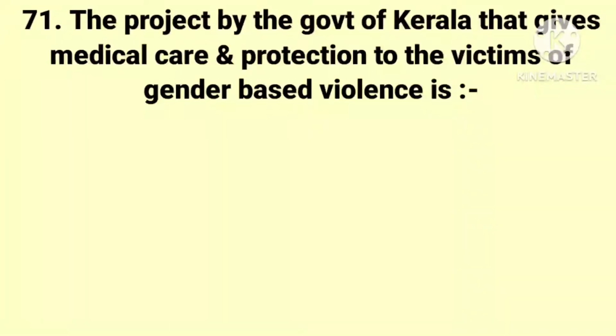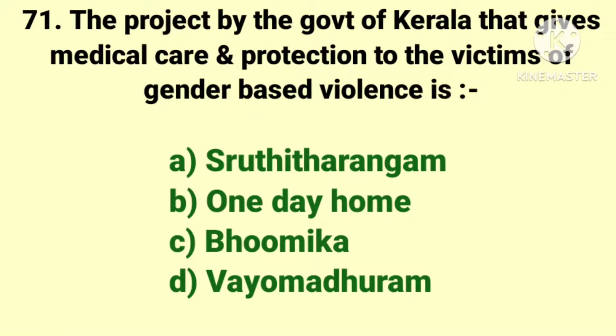Next question. The project by the government of Kerala that gives medical care and protection to the victims of gender-based violence is? The options are Shruti Tarangam, One Day Home, Bhumika, and Vayo Madhuram. And the answer is Bhumika.